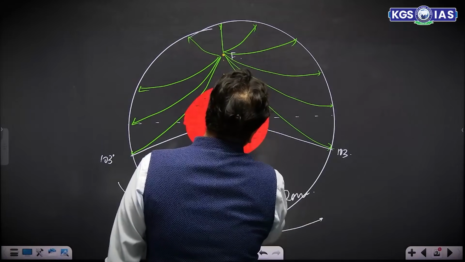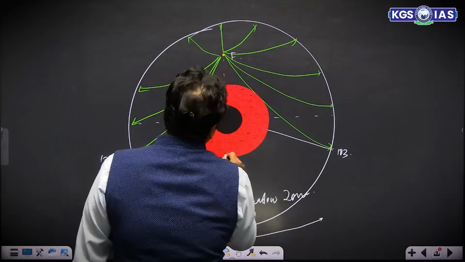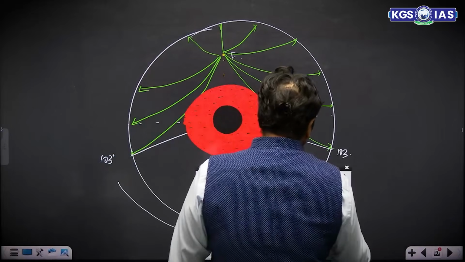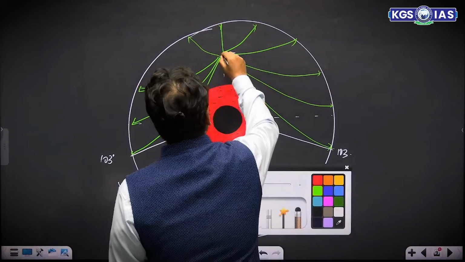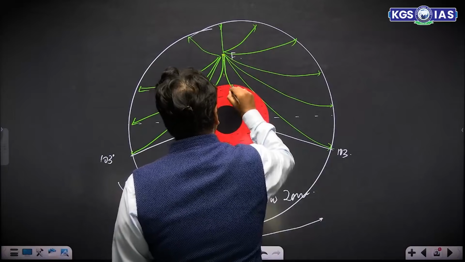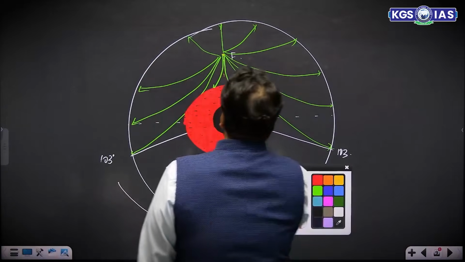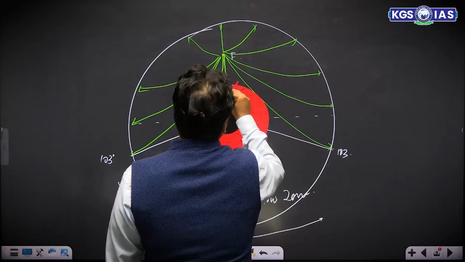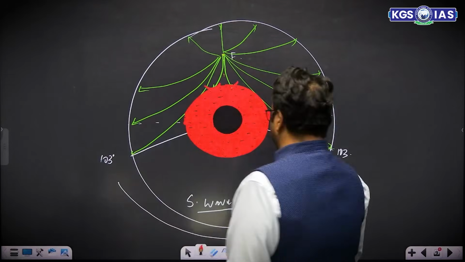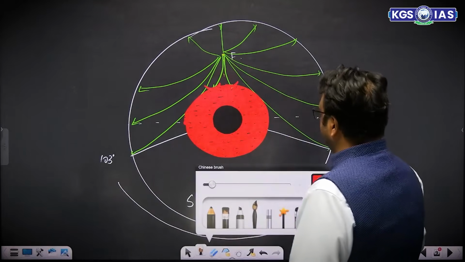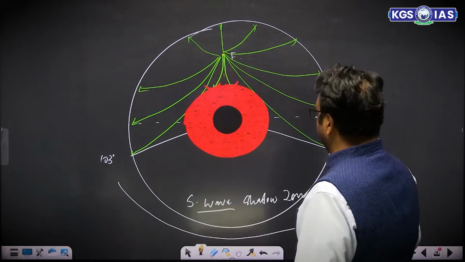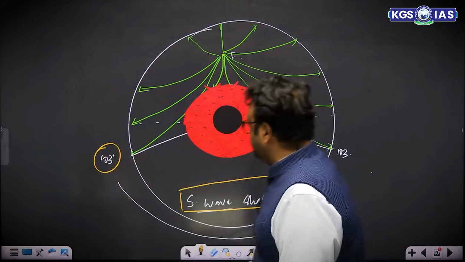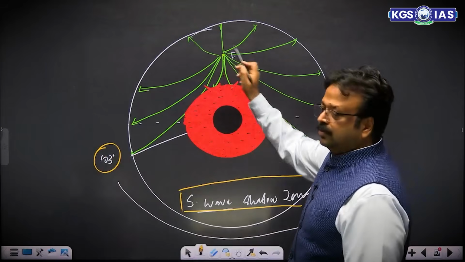Because of this liquid nature of outer core, S waves, which are stress producing waves intended to produce deformity, get absorbed. They try to come over here, but the liquid outer core gets deformed, and by deforming it absorbs all the energy associated with them, and that's why they are not able to cross this outer core zone. That's why this S wave shadow zone was created beyond 103 degree on the earth's surface with respect to this focus.